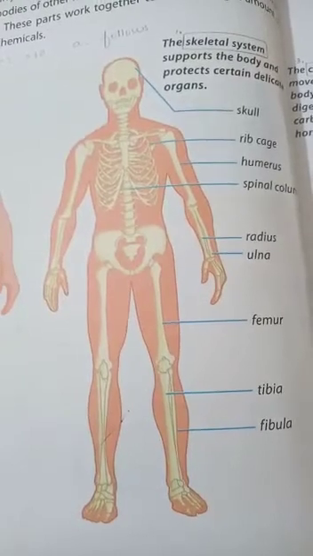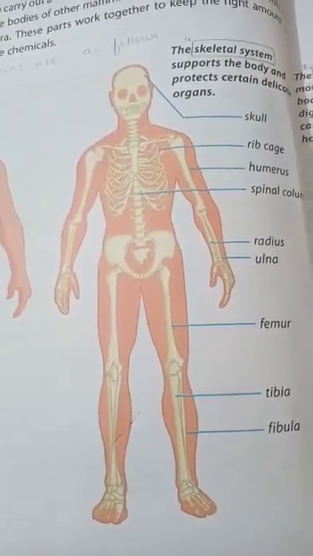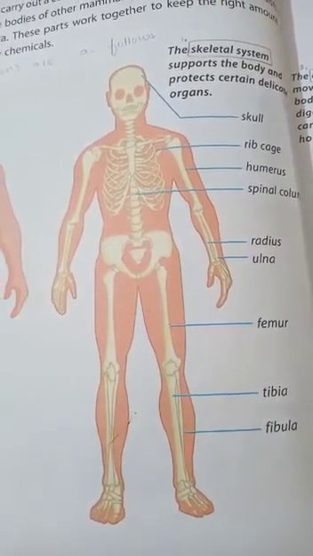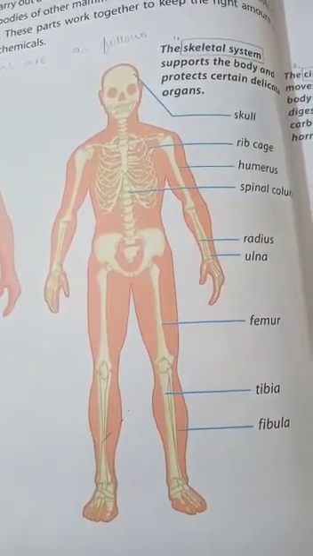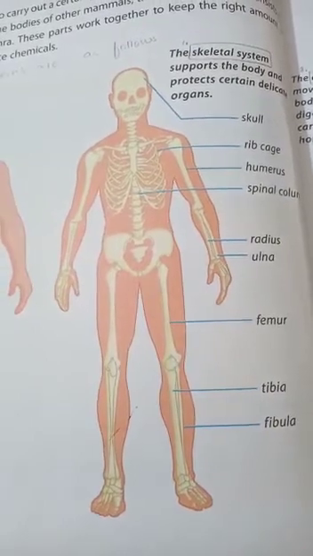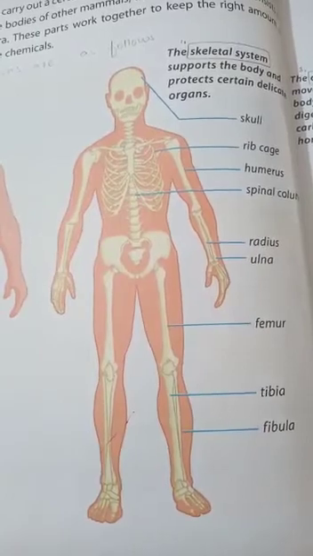Number 2, skeletal system. The skeletal system consists of bones. The definition of skeletal system is: it supports the body and protects certain delicate organs. I am giving you an example: the skull is a bone and it protects the brain, and our ribs protect the heart.